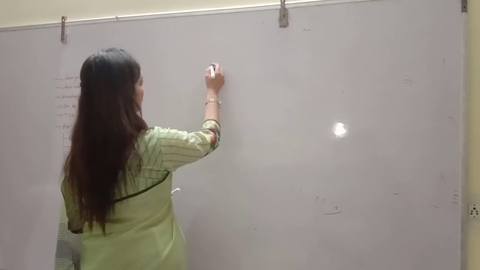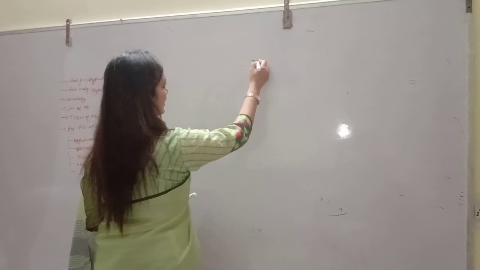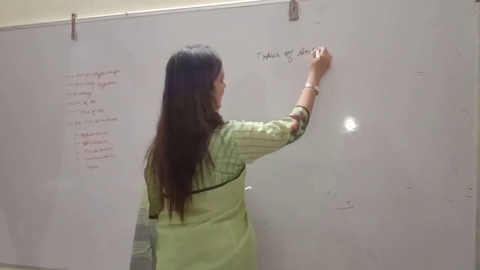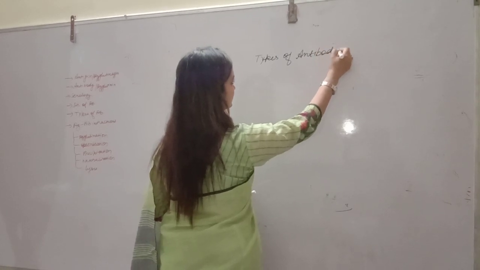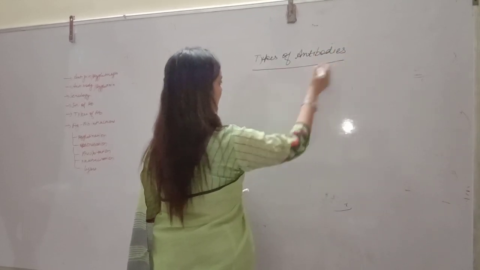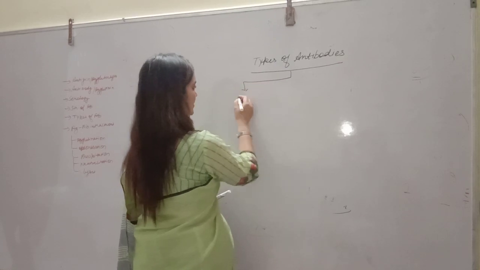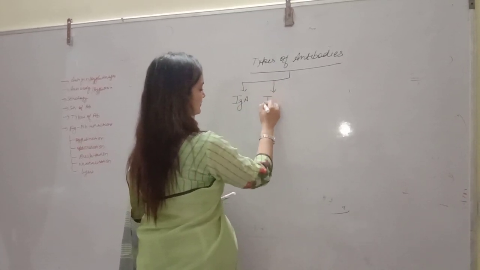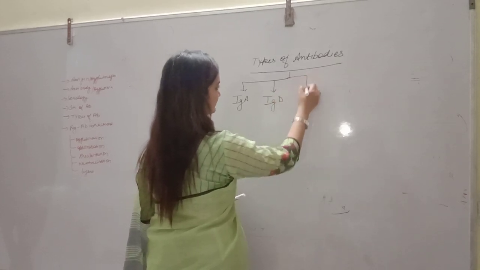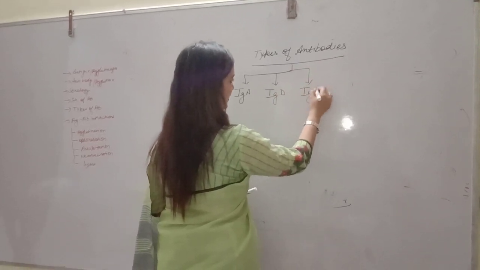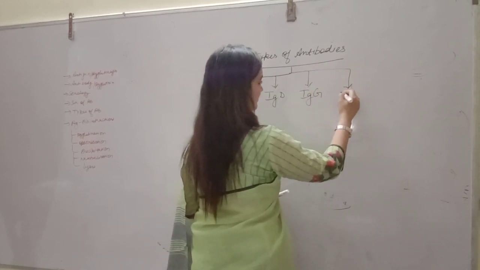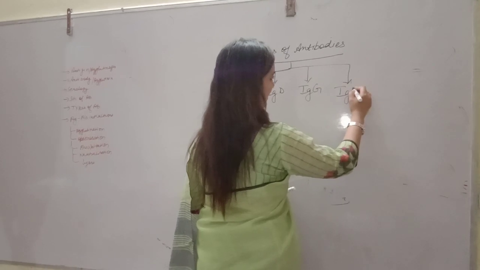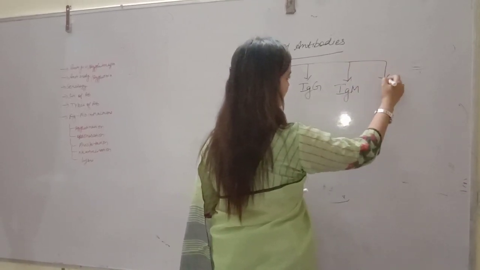So now we are coming to types of antibodies. These are of this type: IgA, IgD, IgG, IgE, IgM.